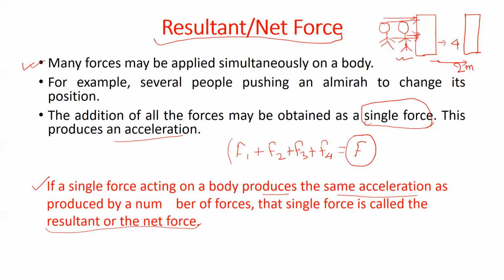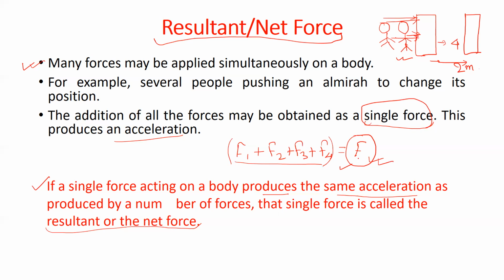Here the number of forces are F1, F2, F3, F4, a total of four forces. Then this single force is called the net force or the resultant force. In this example, capital F is the net force, and this net force is the result of four different forces: F1 plus F2 plus F3 plus F4, F1 being the force due to the first person, and so on.